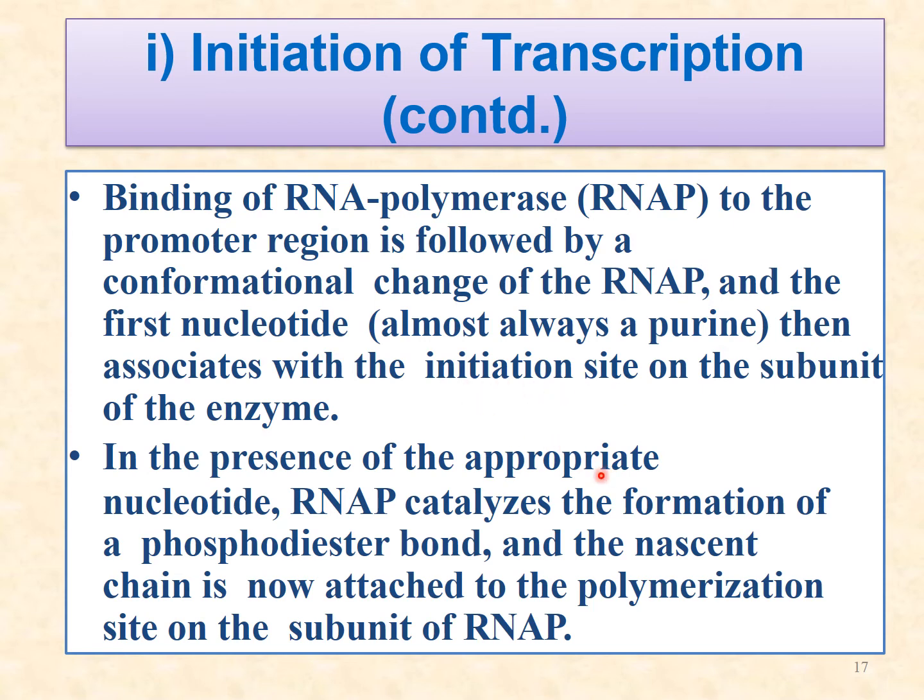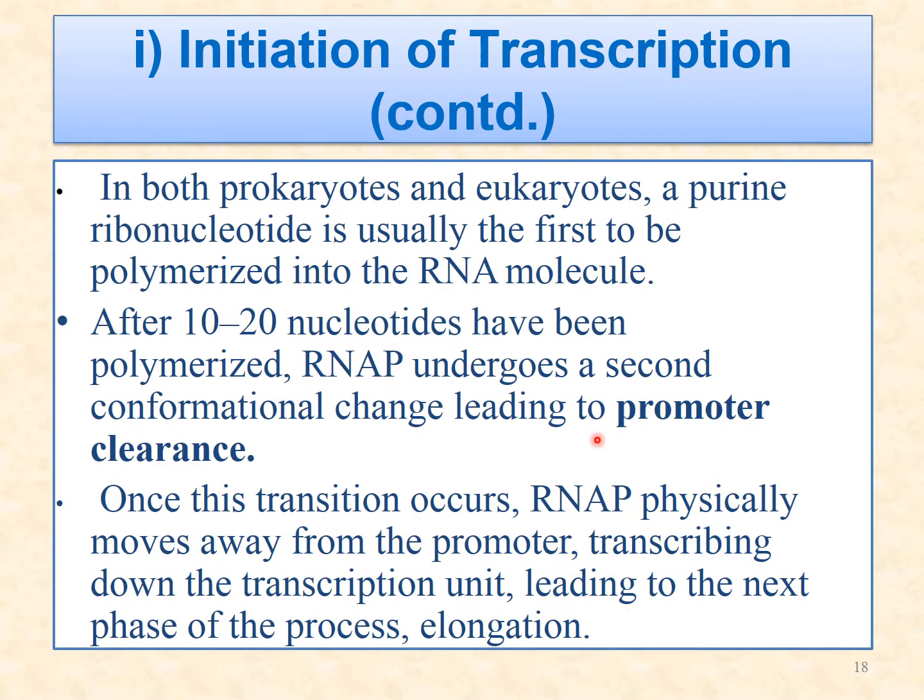In the presence of the appropriate nucleotides, RNA polymerase catalyzes the formation of a phosphodiester bond, and a nascent chain will be produced at the polymerization site on the subunit of RNA polymerase. So in both prokaryotes and eukaryotes, a purine ribonucleoside is the first to be polymerized into the RNA molecule.